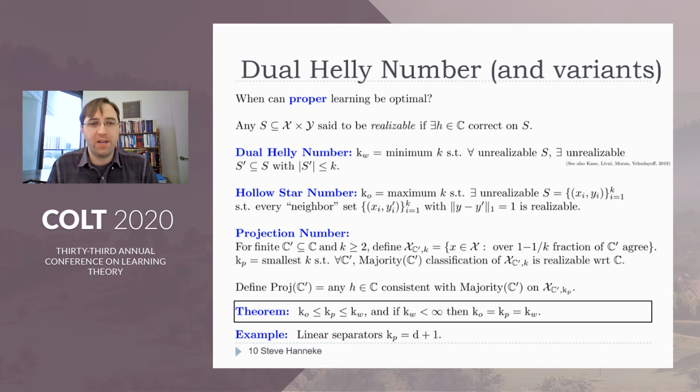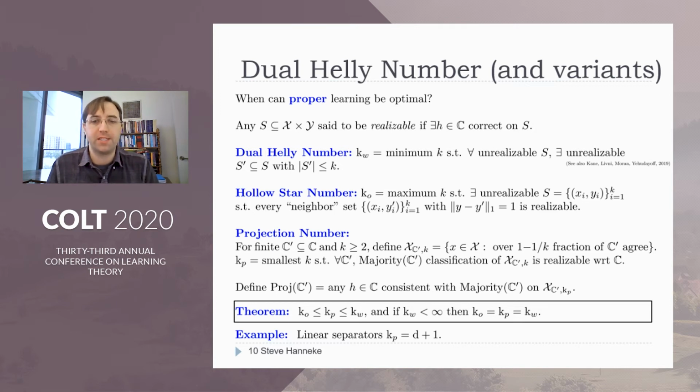And essentially what we'll find is we'll prove lower bounds in terms of the hollow star number and upper bounds in terms of the projection number. Now, generally, the hollow star number is less than or equal to the projection number, which is less than or equal to the dual Helly number. And in fact, if the dual Helly number is finite, then all three quantities are equal. And the paper goes into a lot of detail about scenarios where they're not equal. So check out the paper for those details.